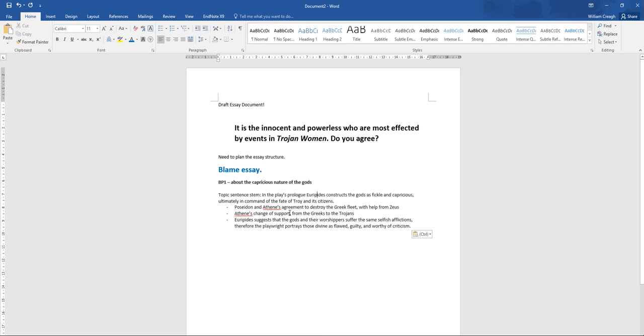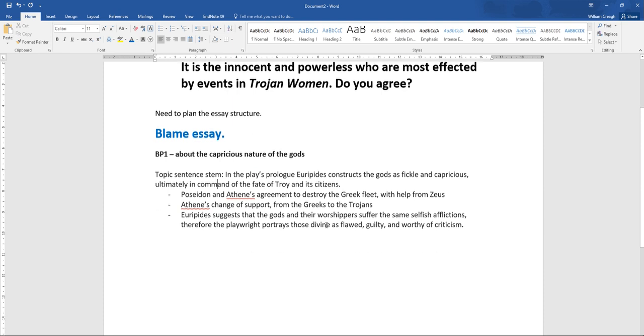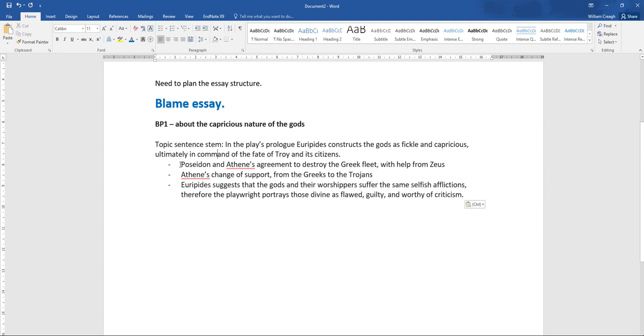Okay. So here we've also got a topic sentence stem. In the play's prologue, Euripides constructs the gods as fickle and capricious, ultimately in command of the fate of Troy and its citizens. So far, so good. Who are we going to talk about? Poseidon and Athena at the beginning of the play. Athena's change of support from the Greeks to the Trojans for pretty much no reason at all. I mean, a small reason, but not enough to really think it would be influential to a god.